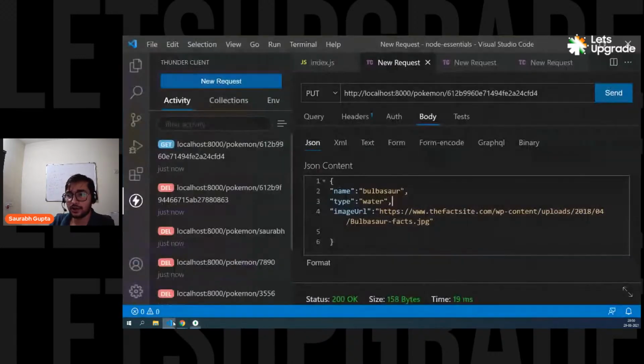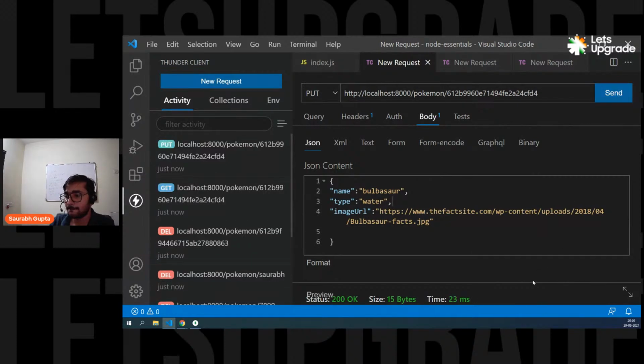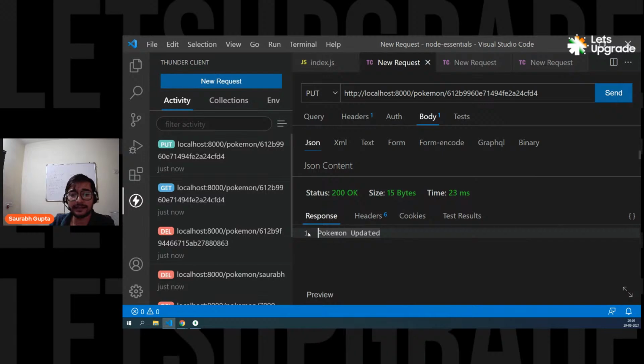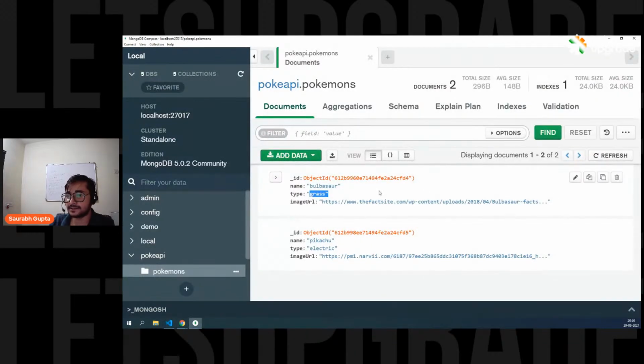Now, let's call that update. So let's check it out, guys. Send. Let's see what is the response we are getting. We got, see, Pokemon updated. And now, test time. Go here, refresh. See, it is still grass. Refresh. And here we go. Water. Done. Updated the Pokemon.